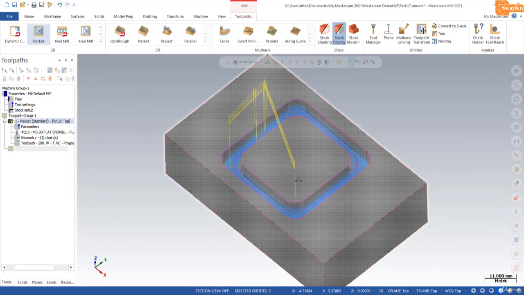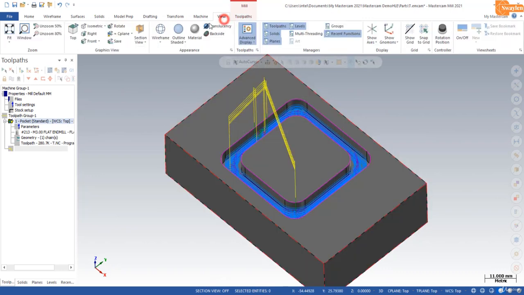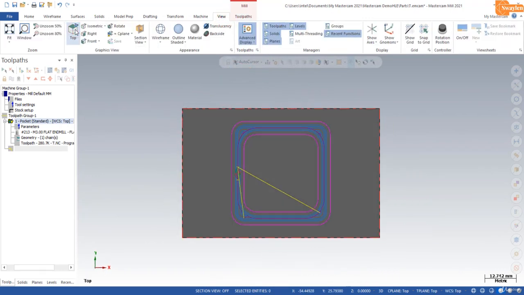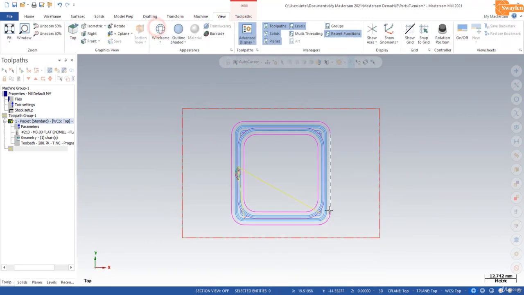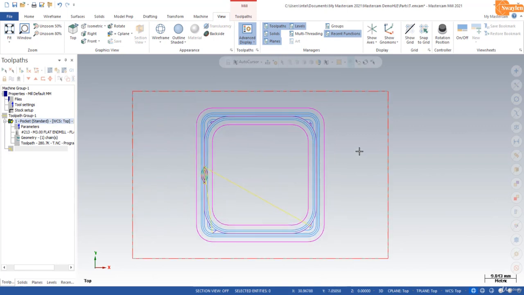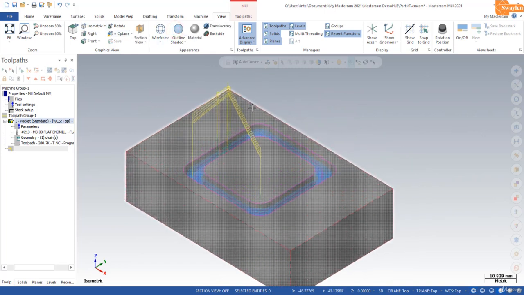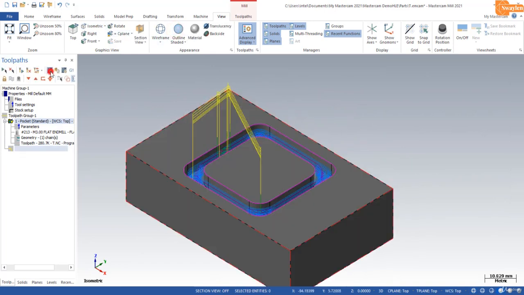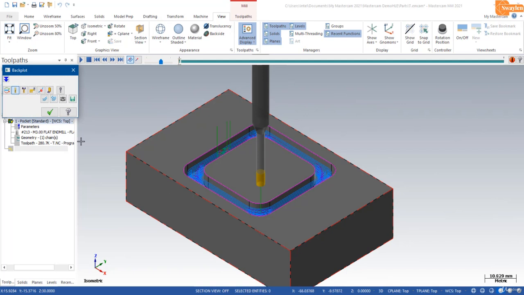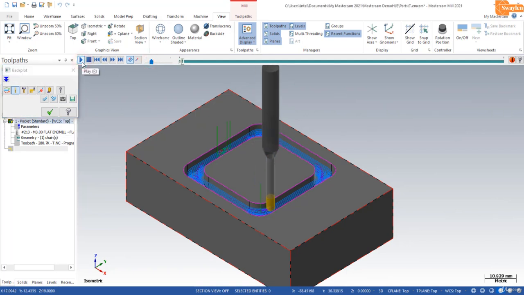Okay. Now I will change the view to top view, wireframe, because we will easily understand. Okay, you will see the toolpath is applied in the slot. Now in isometric, shaded, and I will click backplot. You will see the operation. Change the speed and play.